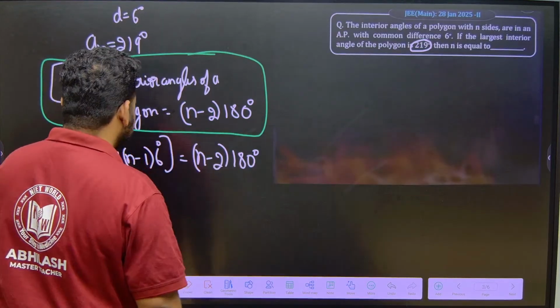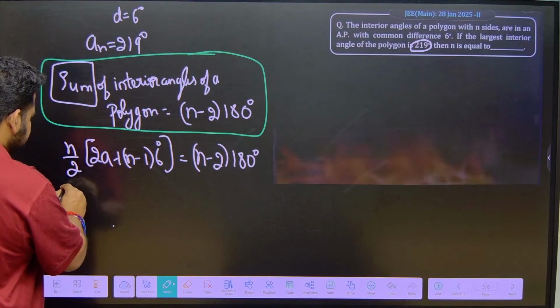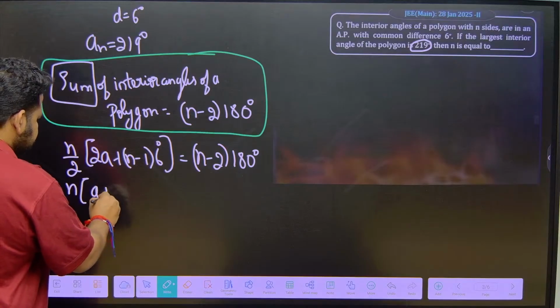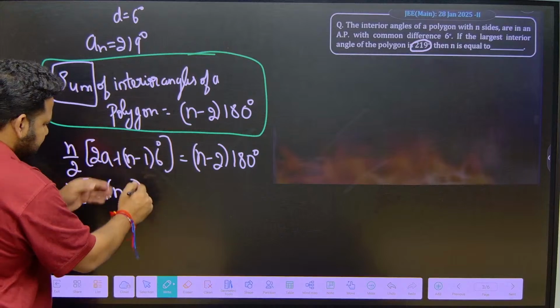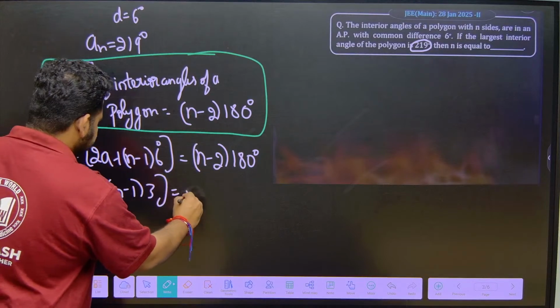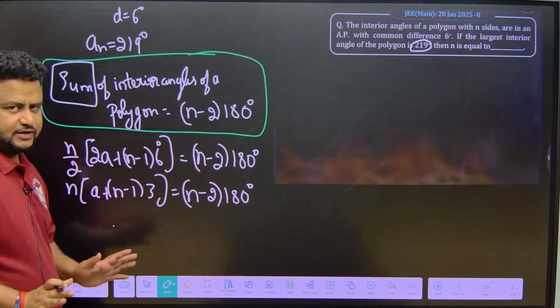Just simplify here. What will I get? I can cancel 2 here. This will give us n into [a plus (n minus 1) into 3], because if I send 2 inside, the 2 will cancel and this will be 3, is equal to (n minus 2) into 180 degree. This is what I have, right?